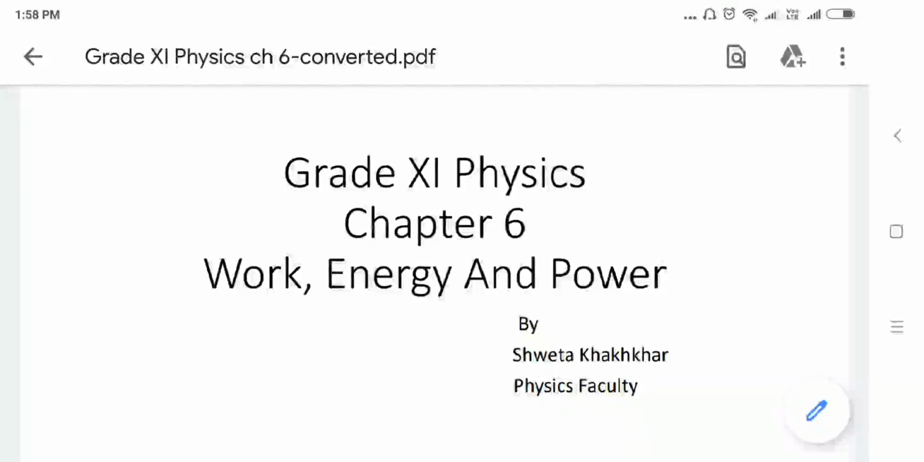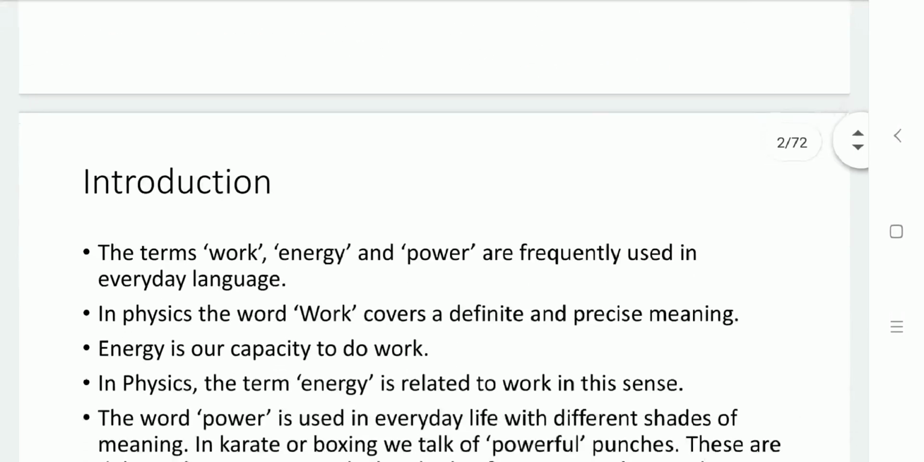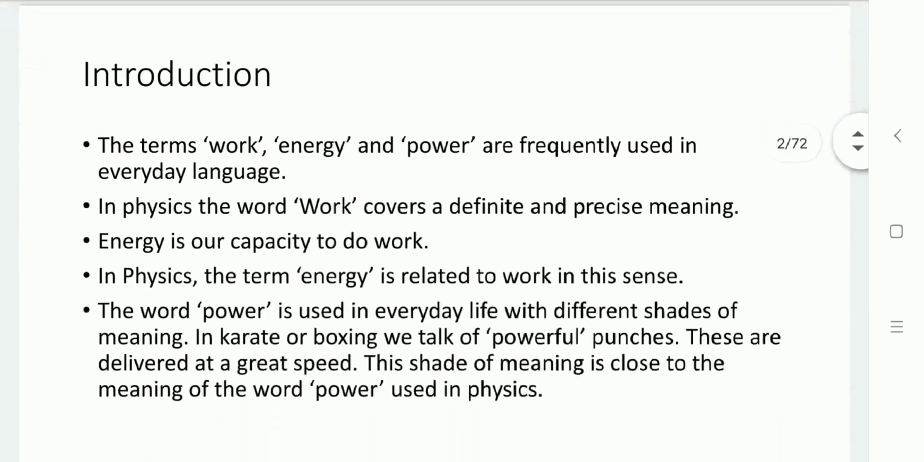Hello students, let us start our session of chapter number 6, Work, Energy and Power. Basically, this work, energy and power we are frequently using in our everyday life. Work covers a definite and precise meaning in physics. Generally in our daily life, let us take one example.